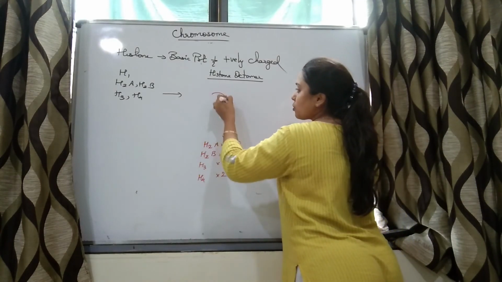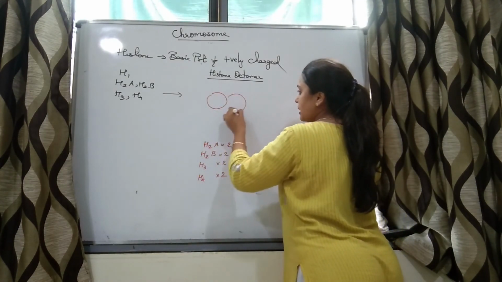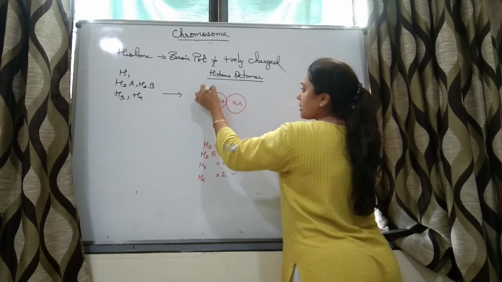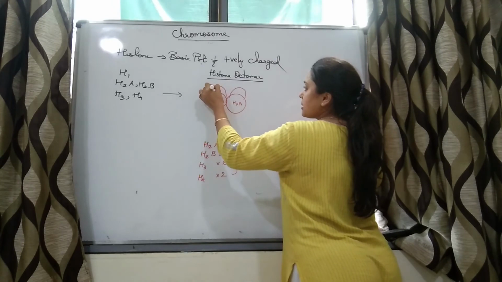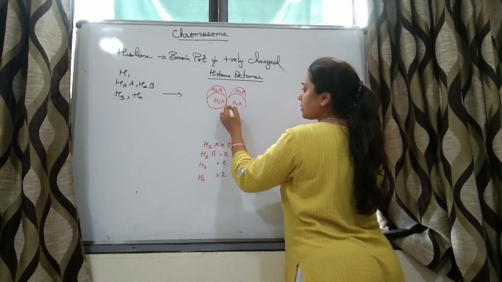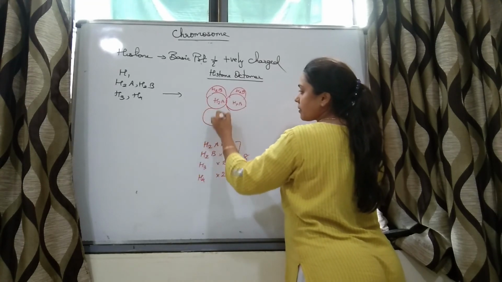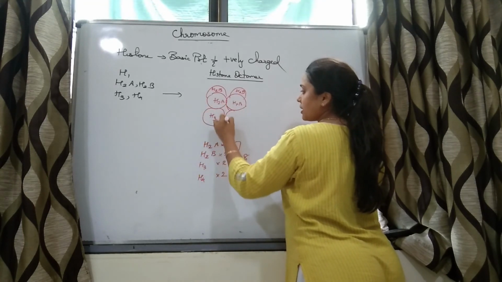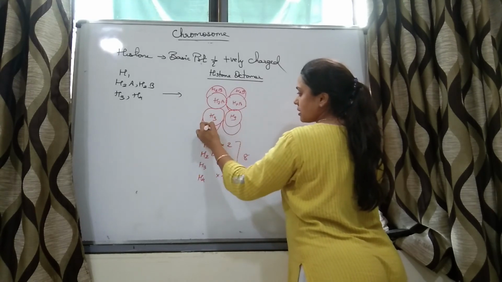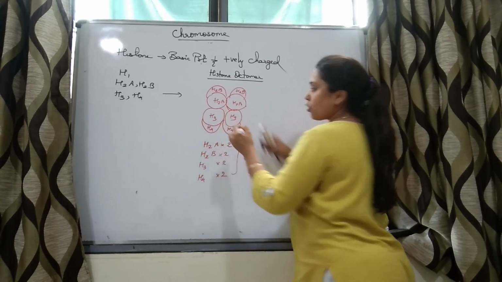And we know how those are arranged, right? Say these are H2A. Behind it there is H2B. Then here there is H3. Behind it there is H4.